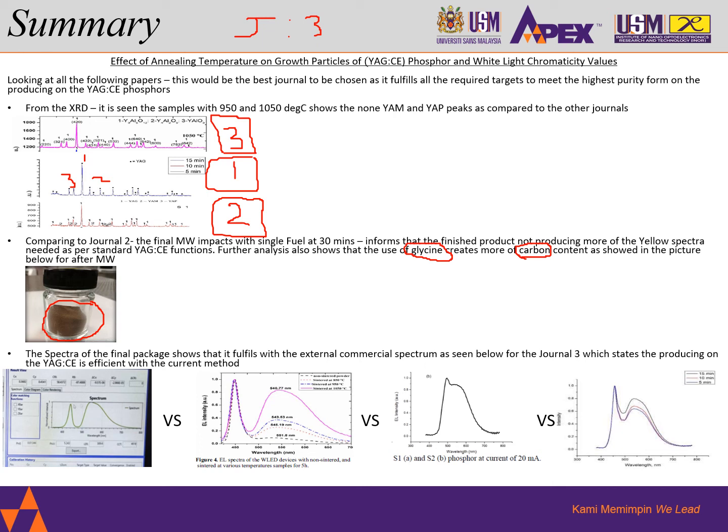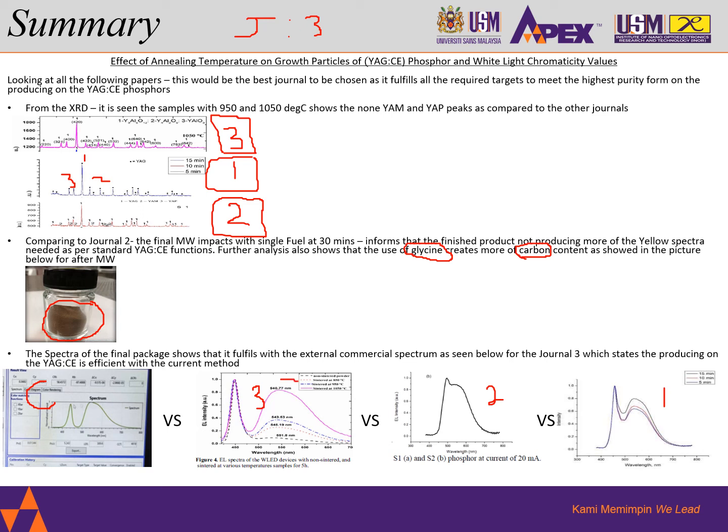And moving further, this is the last one I have, which is really telling me why I chose journal number 3. The first picture here is a commercial version. The second one is journal number 3, and this is journal number 2, and this is journal number 1. Now, from the commercial YAG cerium phosphor, we do see very well that the spectrum comes nearest to journal number 3.